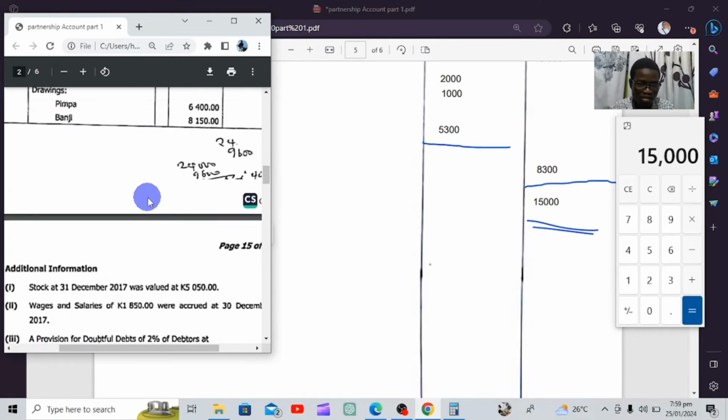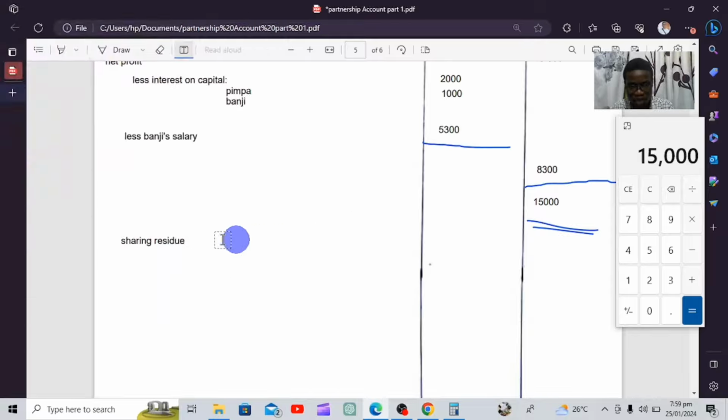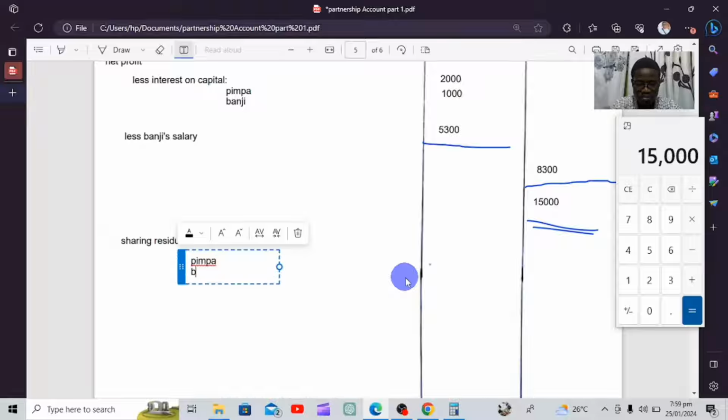Here they agreed on a ratio of 2 to 1. So 2 is for Pimpa and 1 is for Banji. So you're going to come here and say Pimpa, then down here you're going to say Banji.